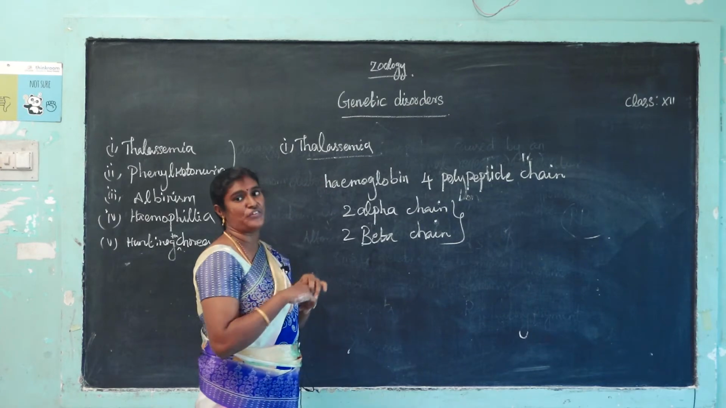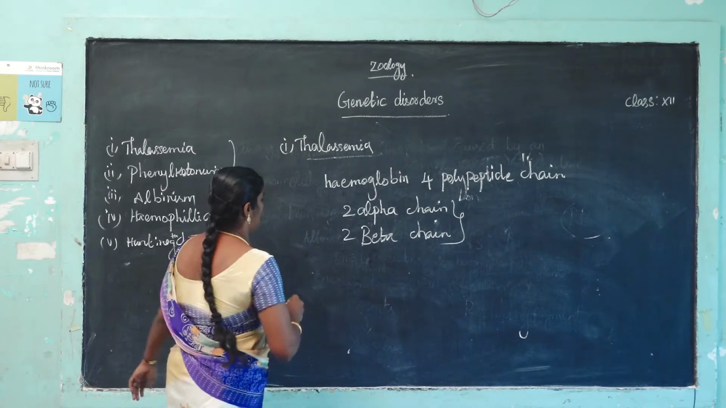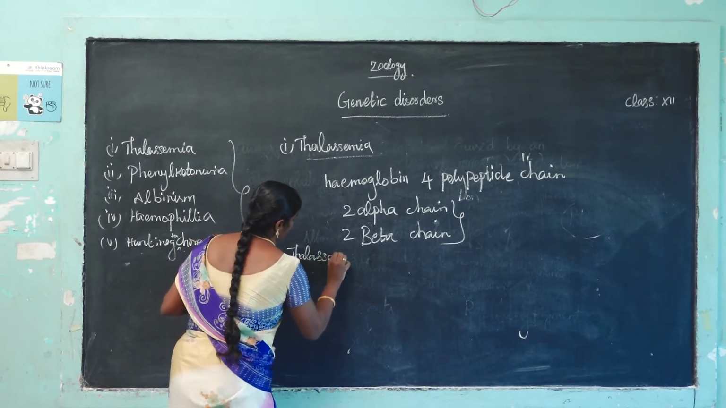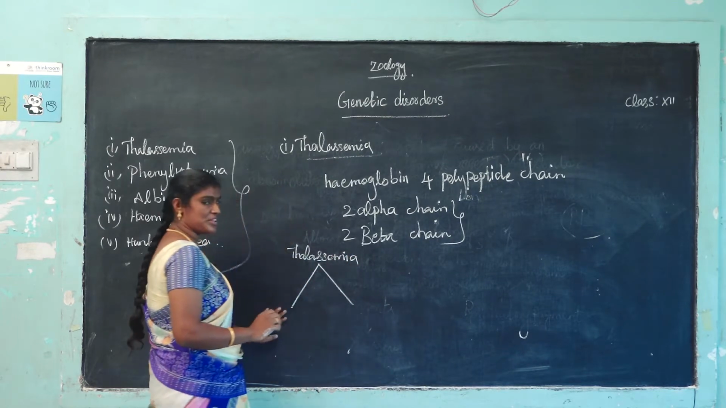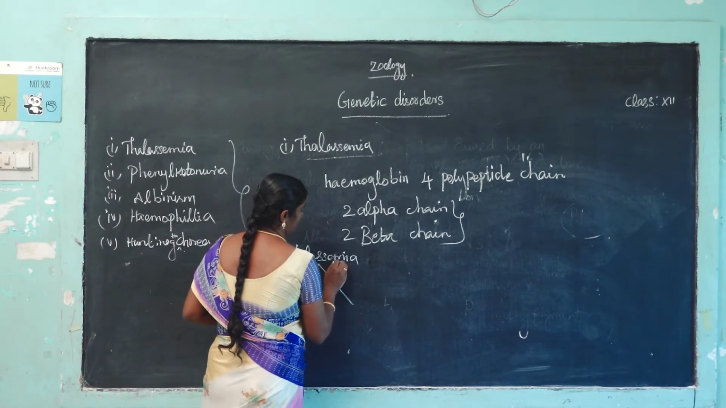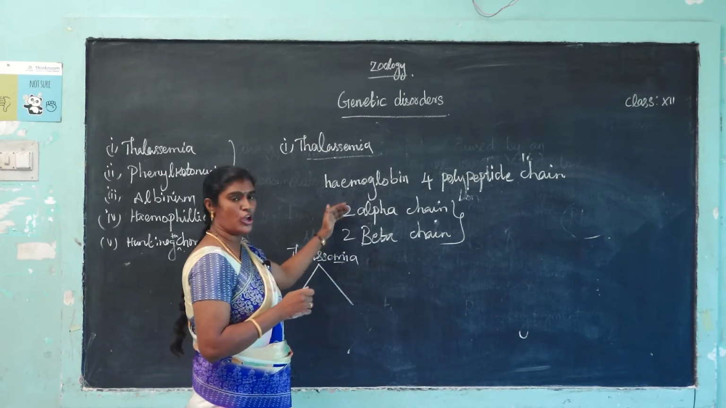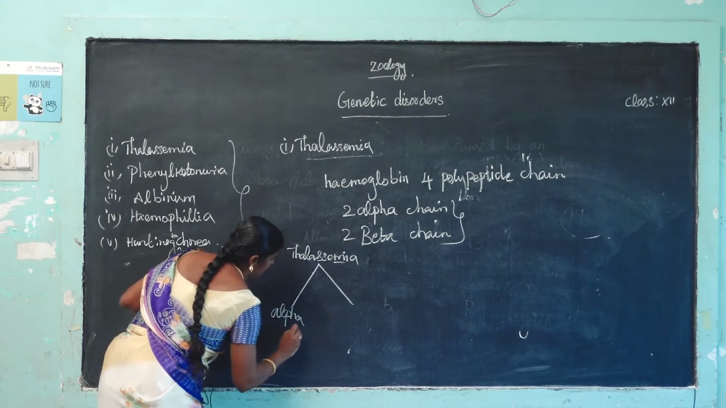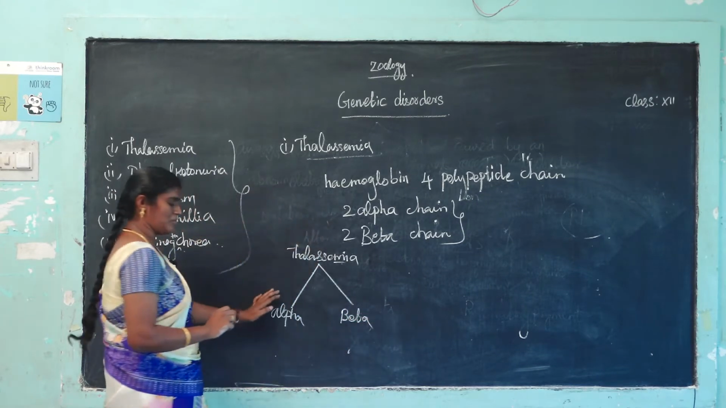Thalassemia is again classified into 2 types, alpha thalassemia and beta thalassemia, depending on which part of hemoglobin is affected.